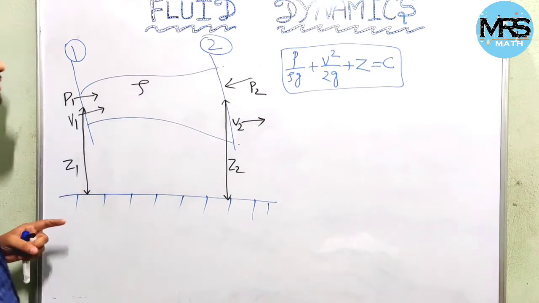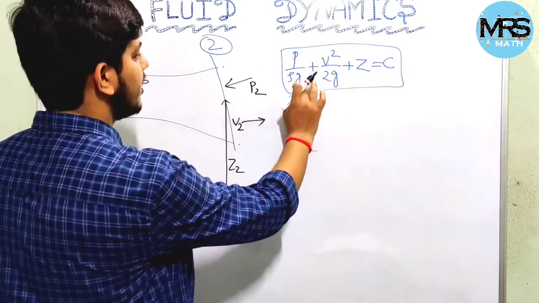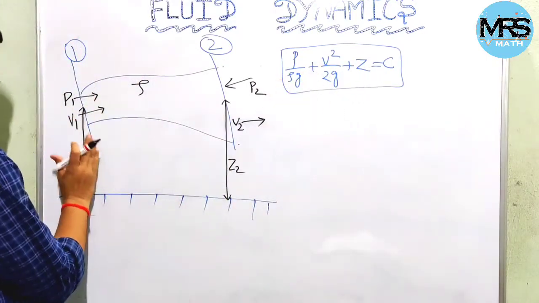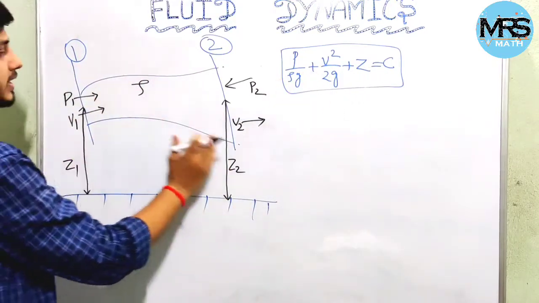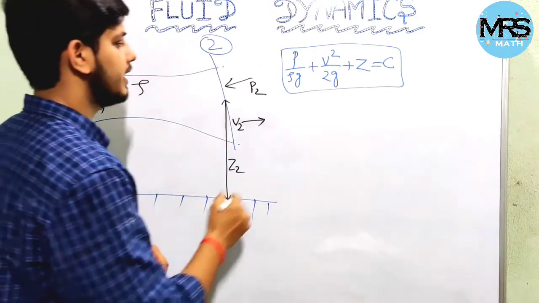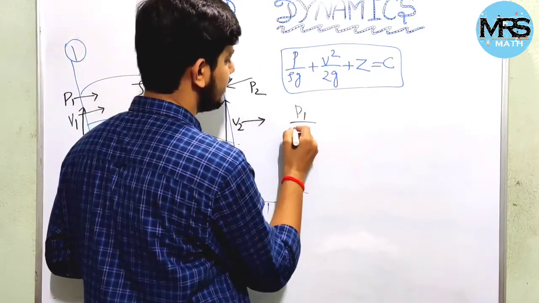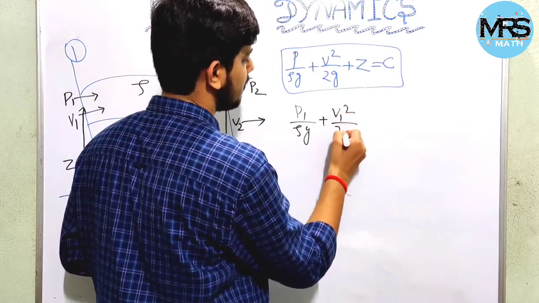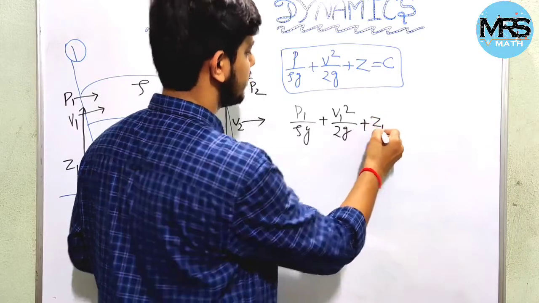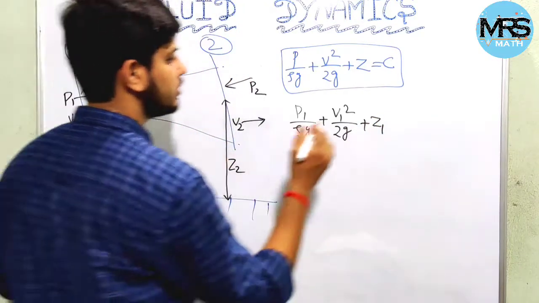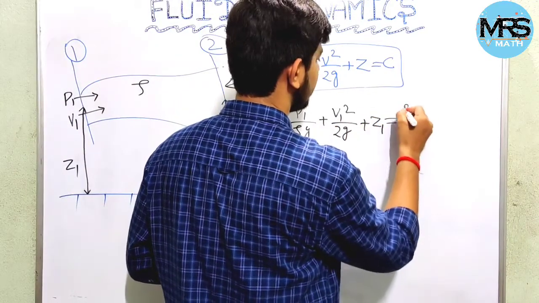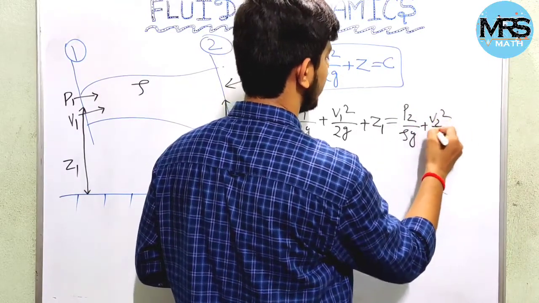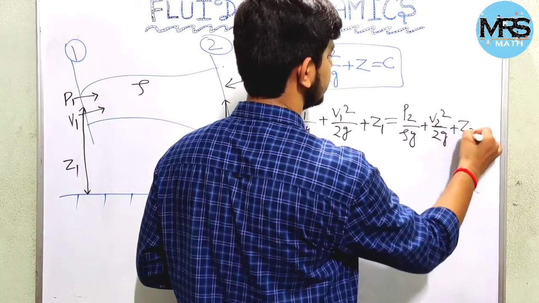So this value, P by rho g plus V square by 2g plus Z, will be the same in section 1 and section 2. So we can write P1 by rho g plus V1 square by 2g plus Z1 for section 1, equal to P2 by rho g plus V2 square by 2g plus Z2.